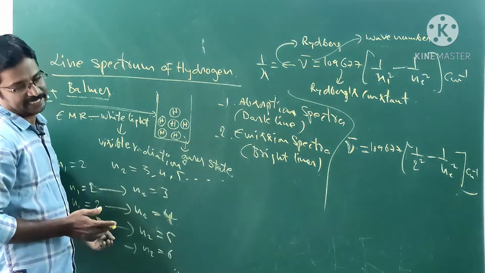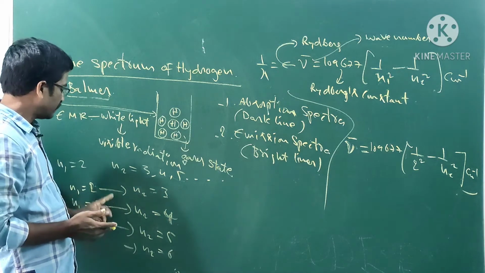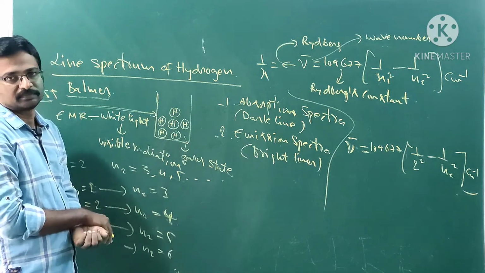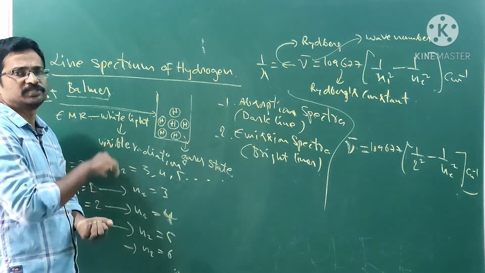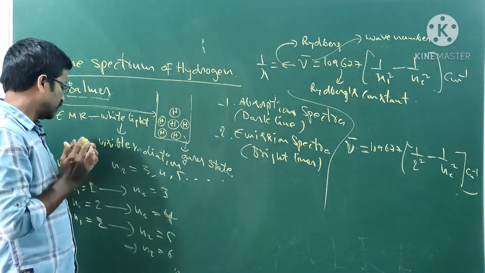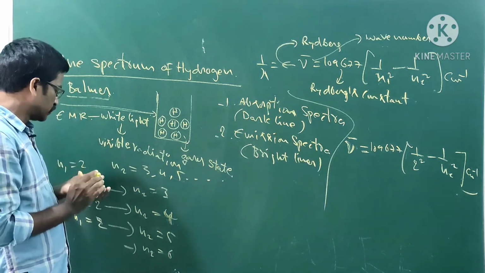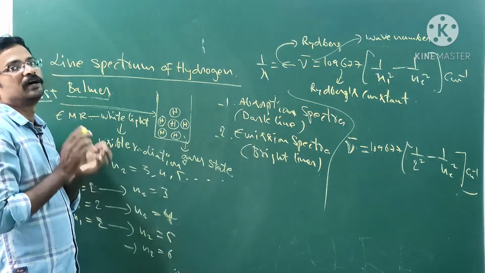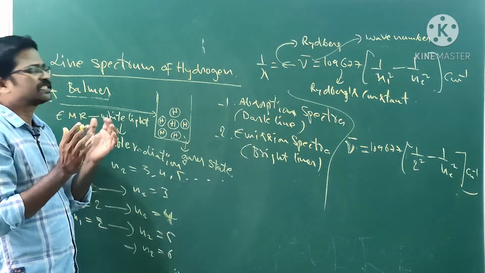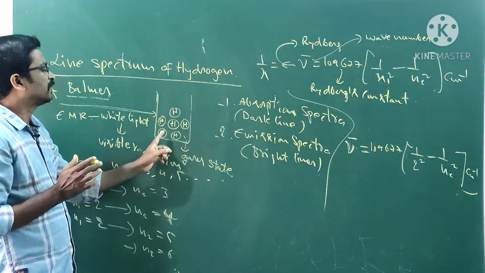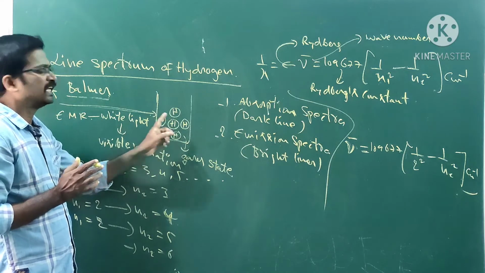There are so many lines in the Balmer series. Why? You can get different lines for a particular atom. This is the same principle we have already discussed. In this sample there is a number of hydrogen atoms, not a single hydrogen atom.